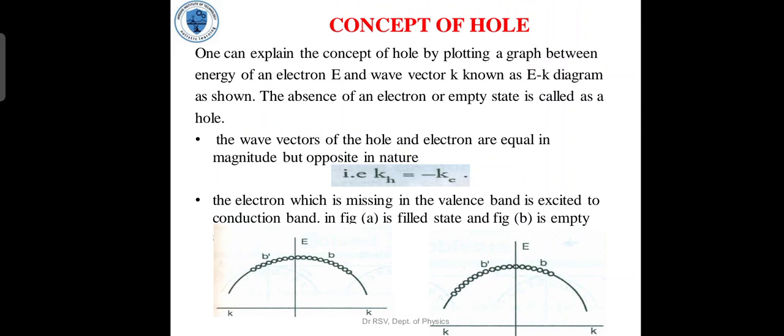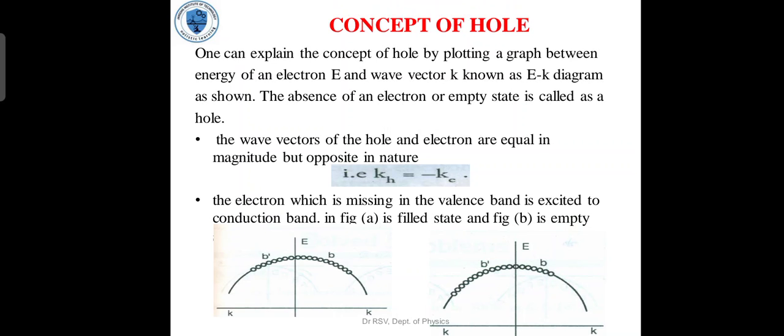Next, the concept of hole. One can explain the concept of hole by plotting a graph between the energy of an electron E and wave vector k, known as the EK diagram. The absence of an electron or empty state is called a hole. The wave vector of a hole and an electron are equal in magnitude but opposite in nature. That's kh is equal to minus ke.